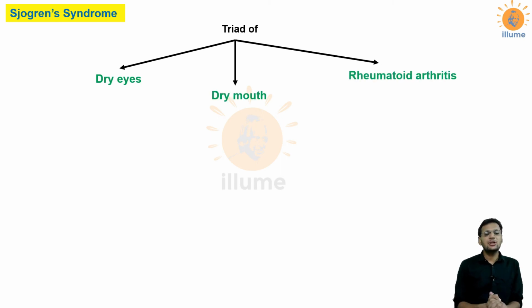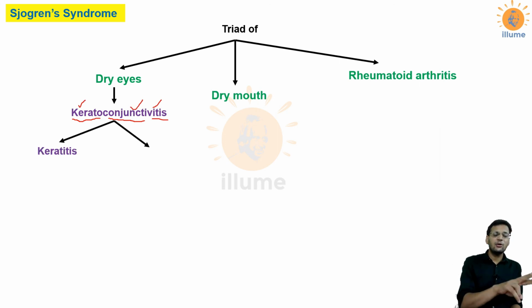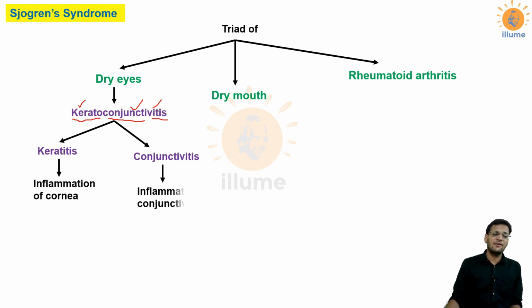We discussed rheumatoid arthritis in the last lecture. Dry eyes. Now dry eyes is a condition called keratoconjunctivitis. Now kerato and conjunctiva. Itis is inflammation. That means inflammation of kerato. Kerato is cornea, and conjunctiva. That means it includes inflammation of cornea and conjunctiva, that is both keratitis and conjunctivitis. Keratitis is inflammation of cornea and conjunctivitis is inflammation of conjunctiva.